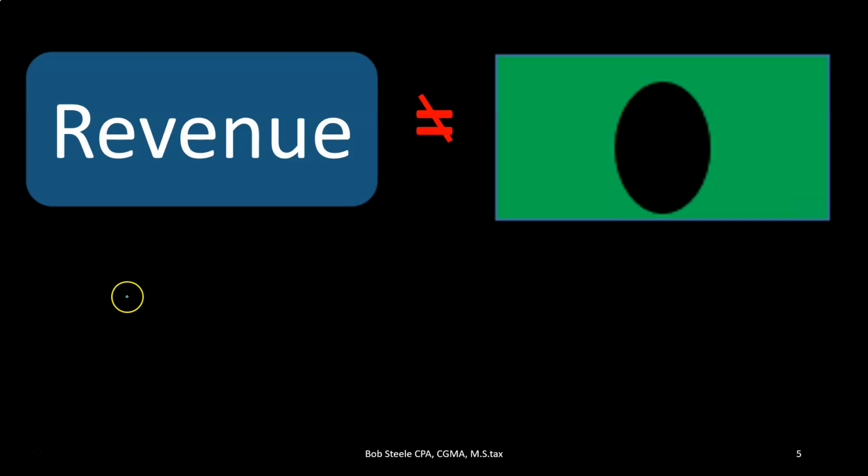So if we think about revenue versus cash, it's a little bit different. Note that cash is not the same thing as revenue. So when I think about revenue, which is kind of like the top line of the income statement, we're talking about something kind of like income. It's not the same thing as cash, even though we might use a cash basis in order to determine when revenue was received. So what is revenue?